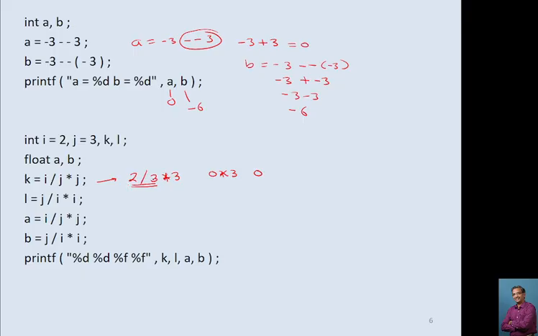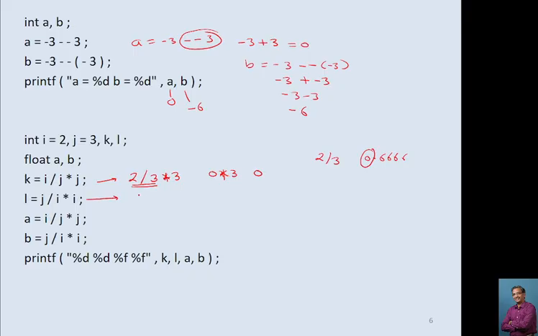Integer divided by integer always gives the answer in integer format. So though 2 divided by 3 is 0.666, both numbers are integers, so it will consider 0, and then 0 into 3 is again 0.